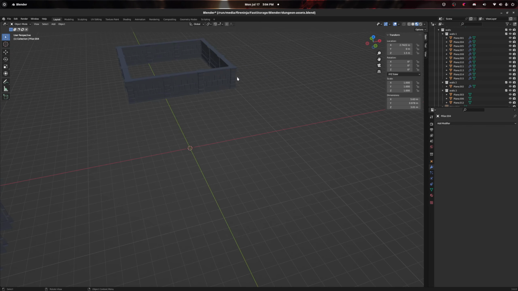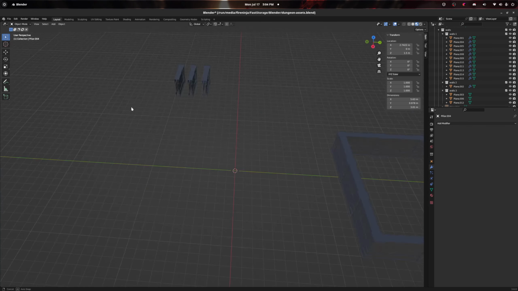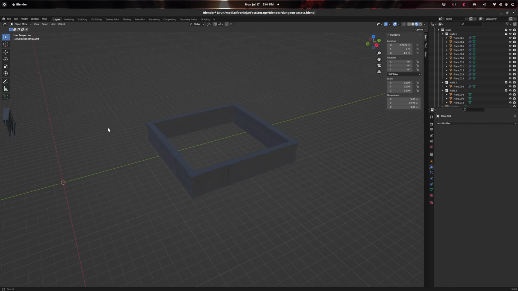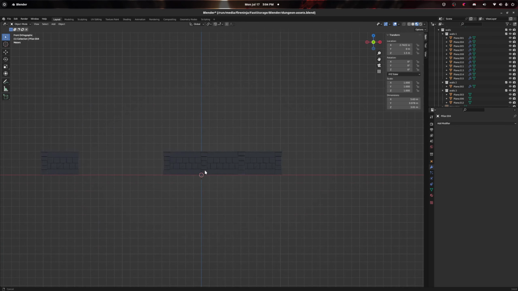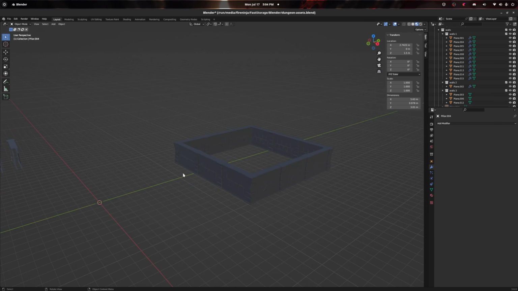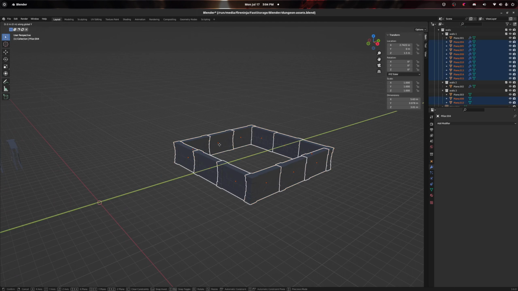And so, yeah. There we go. You know what? We can just make this a little easier to view by dragging this along the y-axis.